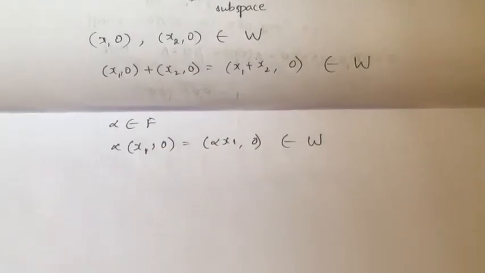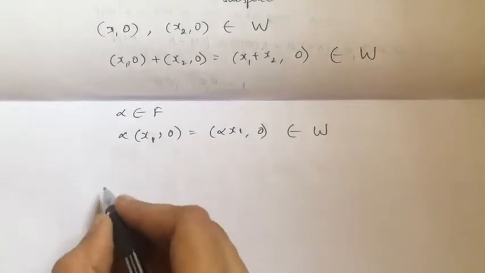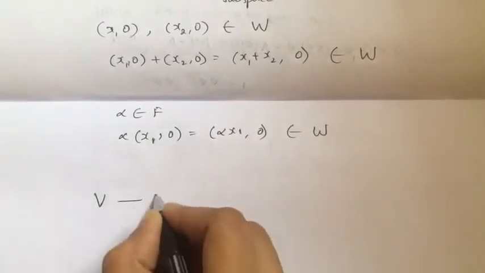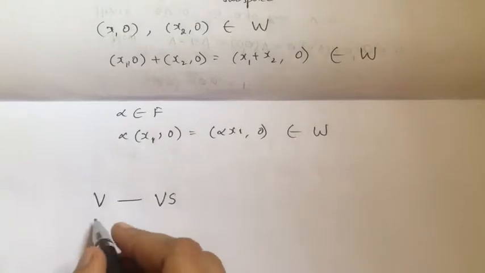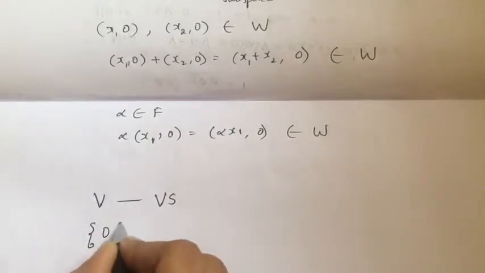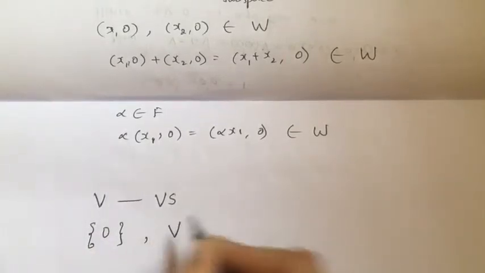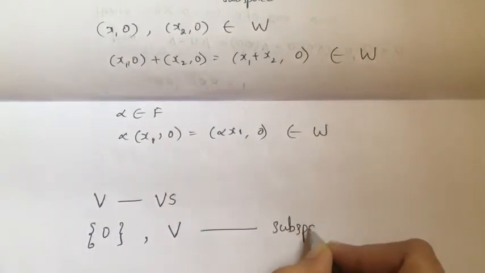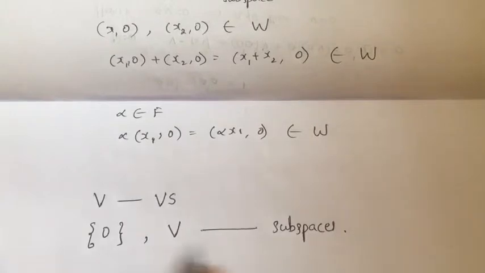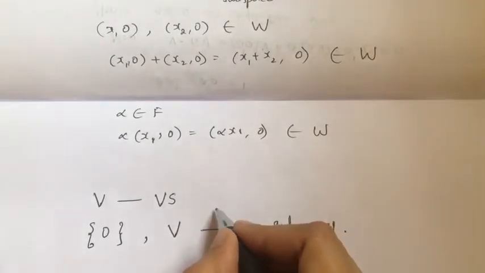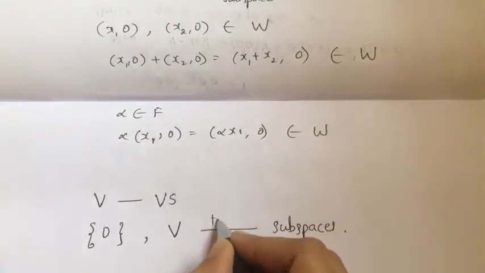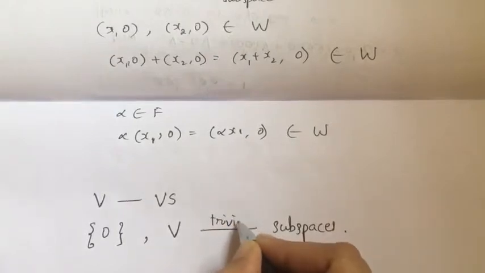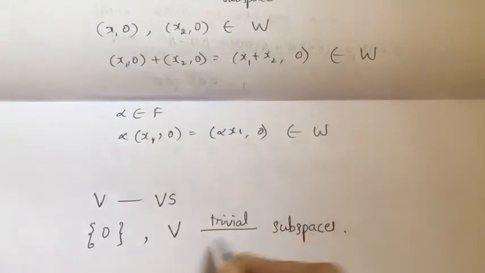In fact, for any vector space V, always remember that the null space and the vector space itself are subspaces of V. These are called trivial subspaces or improper subspaces.